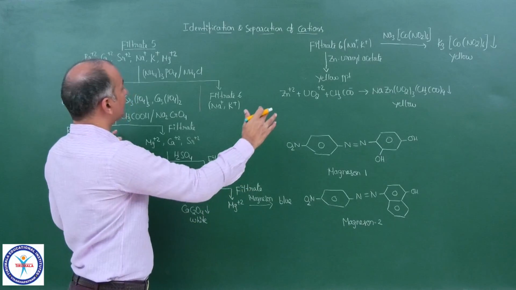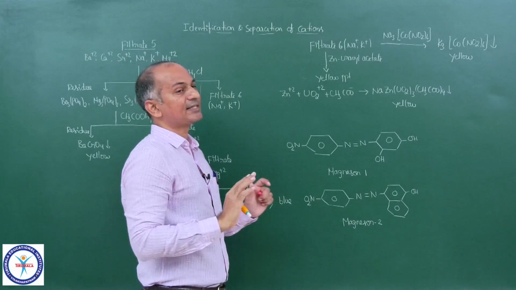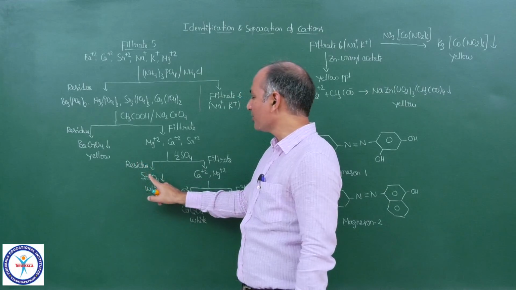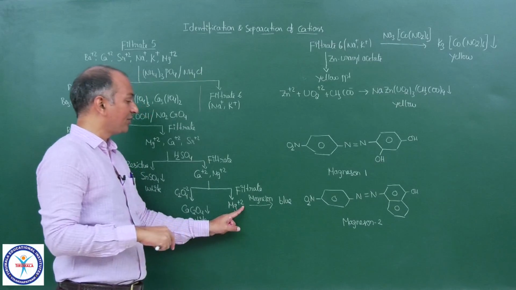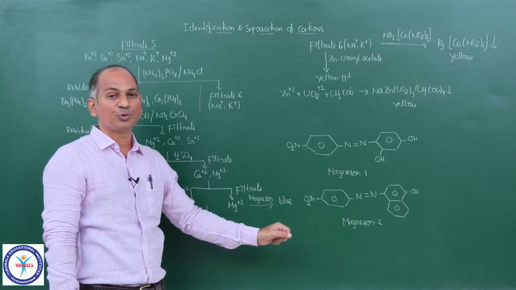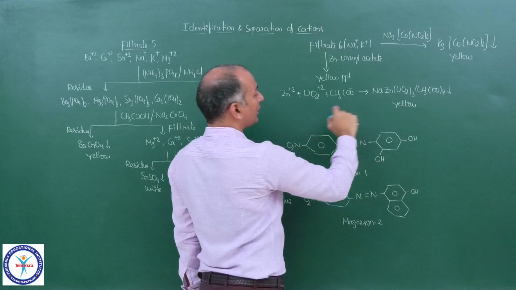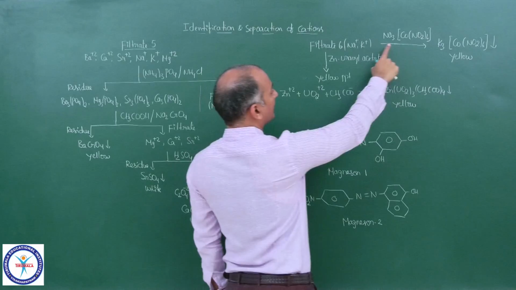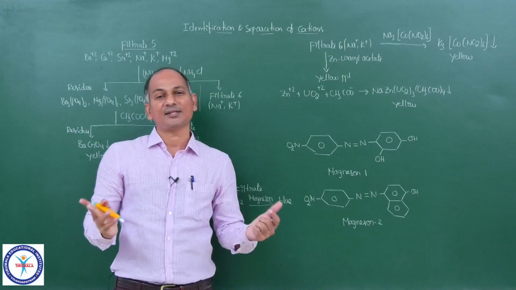Now we had 6 cations and all the 6 cations are separated: barium as chromate, strontium as sulfate, calcium as oxalate, and magnesium as blue colored compounds with these 2 diazo dyes. And Na+ with zinc uranyl acetate, yellow colored, and potassium with the cobalt nitrate complex. So all the 6 cations are both confirmed as well as separated.